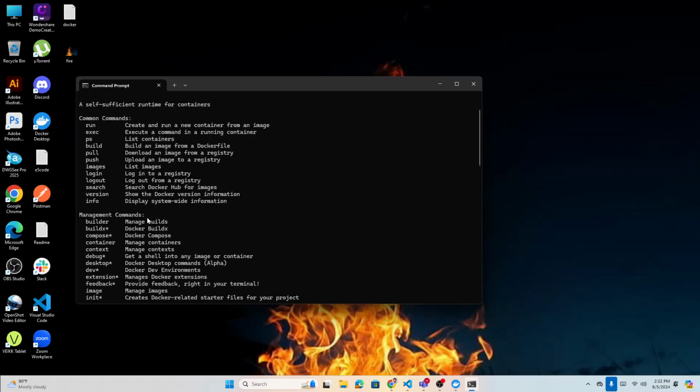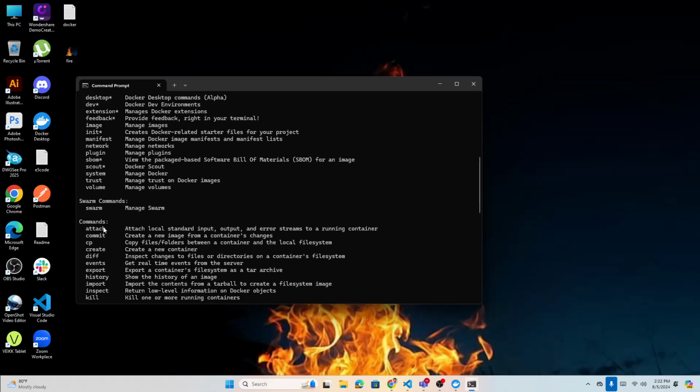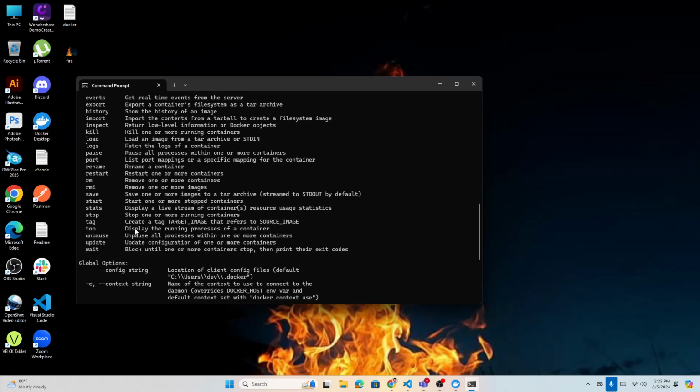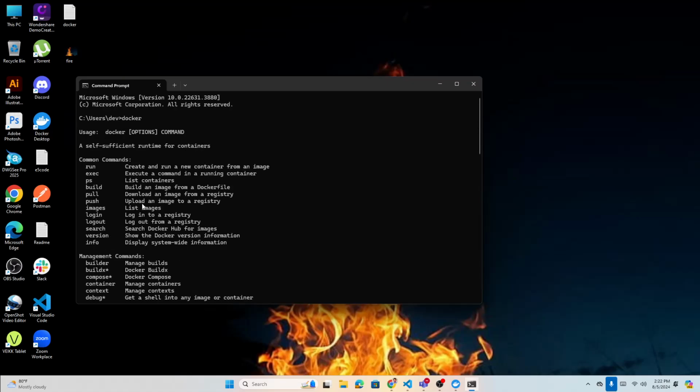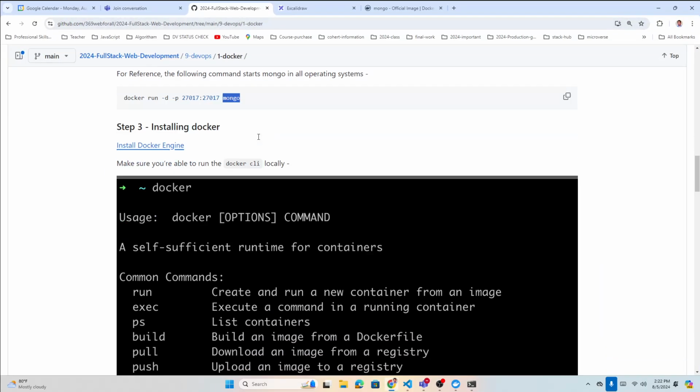There are some management commands also. So many commands. Swarm commands, I have never heard of all that. But anyway, let's forget about that. The only things we're going to look at are maybe ps, build, pull, some of these commands. I have given all that in our notes, so the couple of things we need, we have here already, okay?